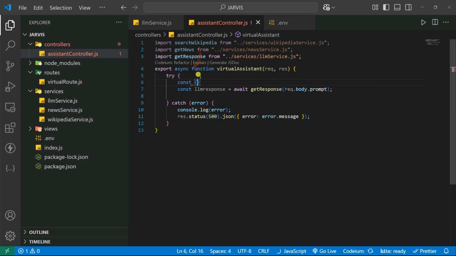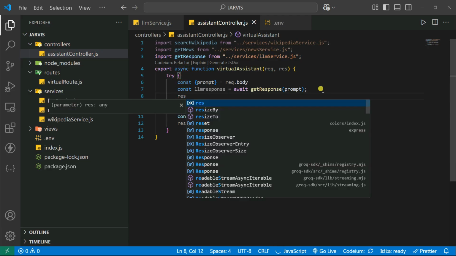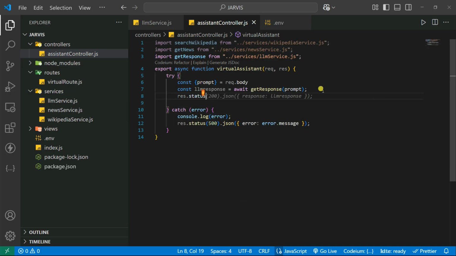It's a const, you're going to destructure the prompt from the request body, and you can give it the prompt on here. Okay, you can give it the prompt like that. Otherwise you can also use request.body.prompt, because it's nothing but an object itself. Then after that, what I can do is simply send the response. Let's say res.status(200), and then you're sending the response.